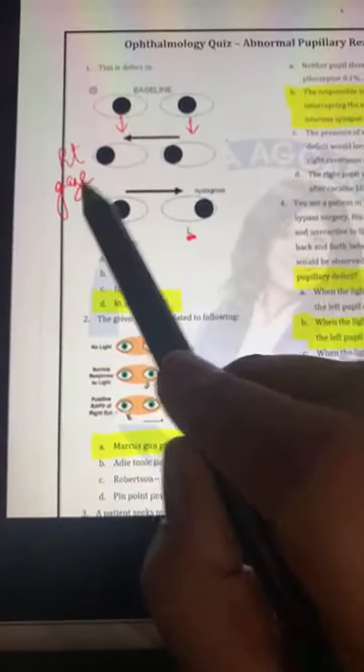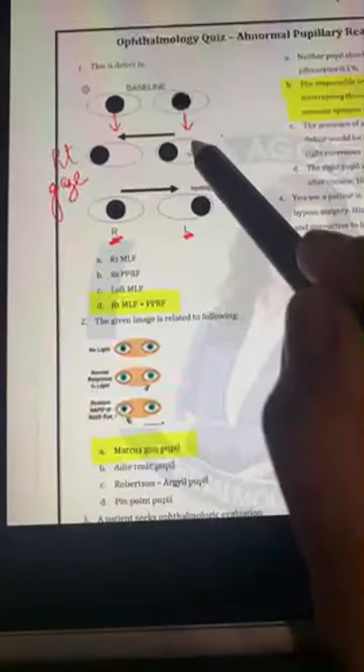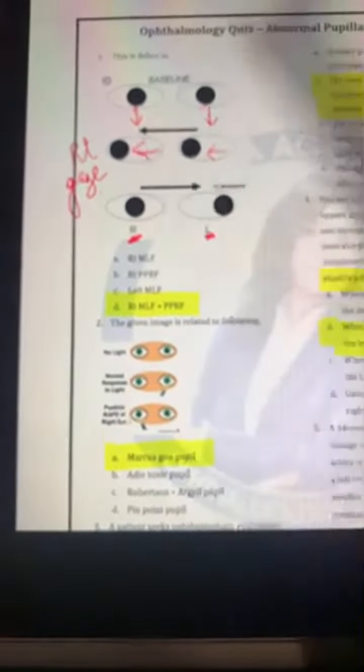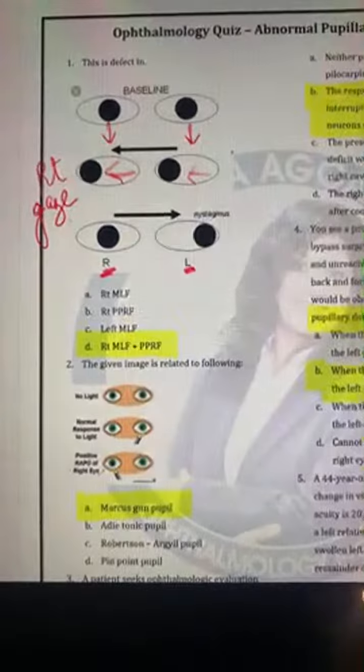We are dealing with the quiz questions of abnormal pupillary reactions. So in the right gaze, both the movements are normal. This eye is adducting and this eye is abducting, right? Both of them are normal.